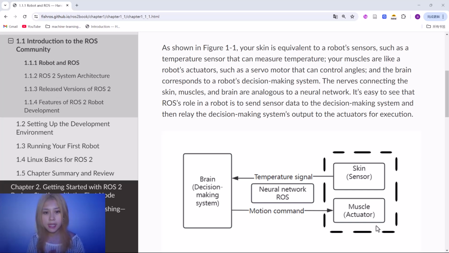It's easy to see that ROS's role in a robot is to send sensor data to the decision-making system and then relay the decision-making system's output to the actuators for execution.